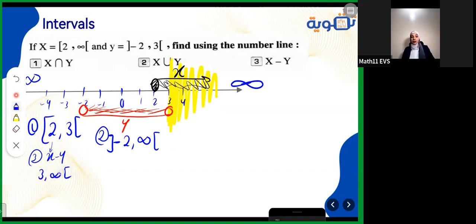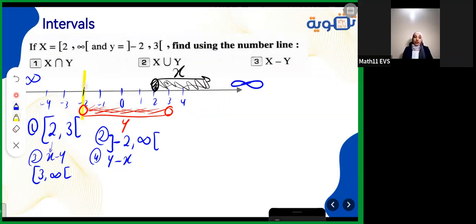Infinity is always open in any interval. 3 is in x and not in y. Yes, it's open in y, so it will be closed because we need it to be only in x, not in y. The next one, I will add another one here if I want to get the difference, y difference x. So I need you to get me what's in y but not in x. What's in y and not in x? It will be, yes, this part here.